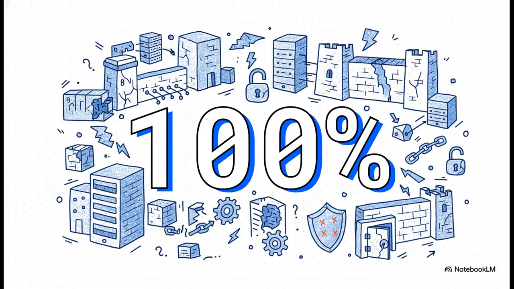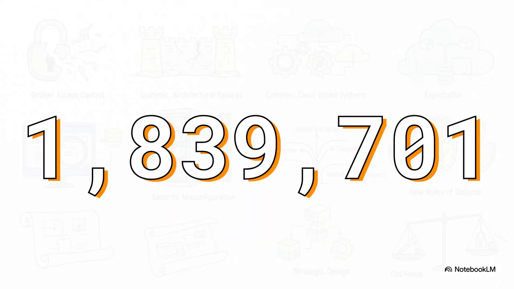Okay, this is the number that should stop you in your tracks. 100%. In the dataset OWASP looked at, some form of broken access control was found in every single application they tested. Not most of them, all of them. The problem is literally everywhere. And the scale is staggering. We're not talking about a few dozen cases here and there. We're talking about almost 2 million occurrences found in the data. That is the largest volume of any category by a huge margin.